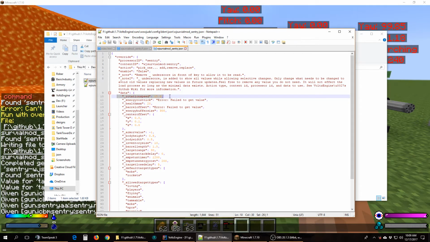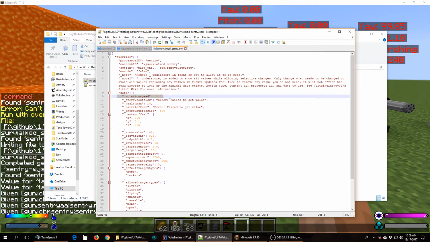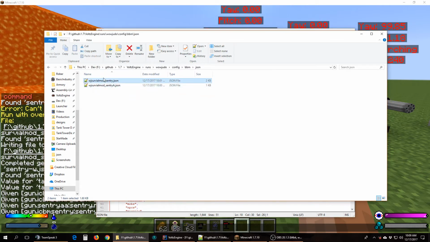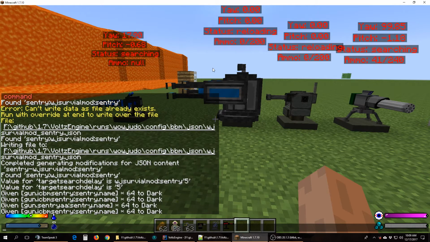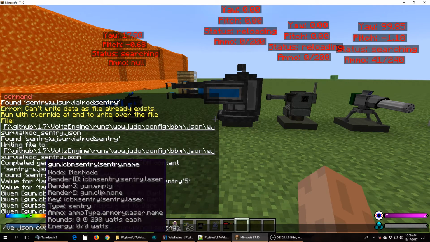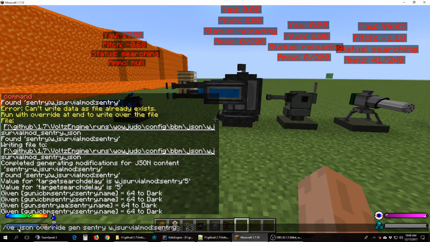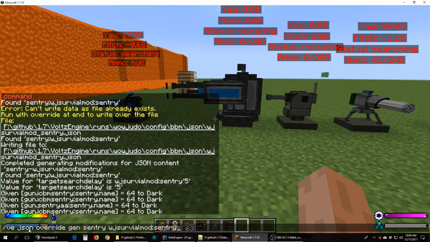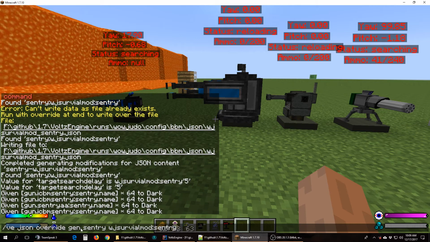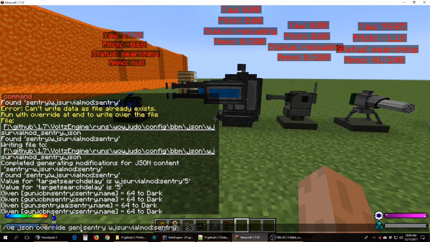It will not update the entry here, but I will be working on stuff that allows you to update retroactively, all kinds of stuff. But for the moment, we have two simple commands we're going to use. The first command is you can generate it. You can type in volts engine or VE, doesn't matter, then JSON to say you want to work with the JSON system, then overrides to work with the JSON's override system. Then gen or generate. It's registered as two separate commands, but they do the same thing.